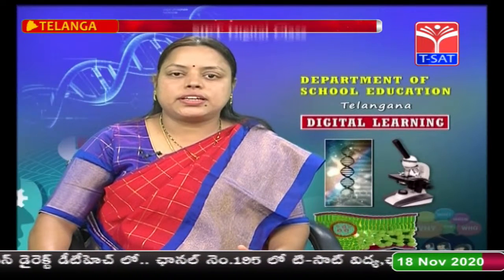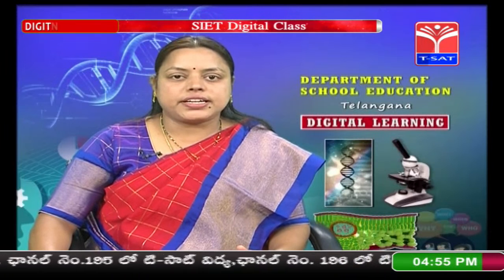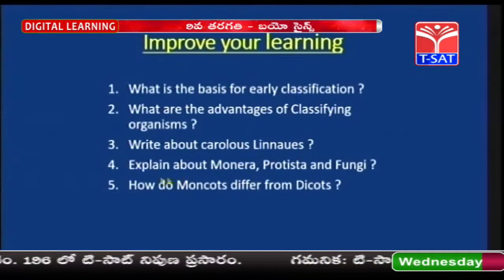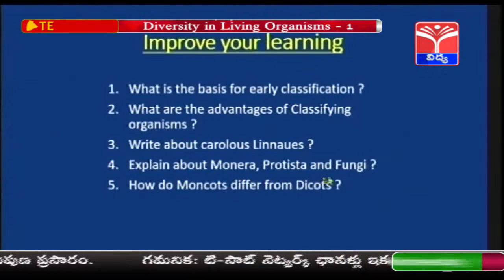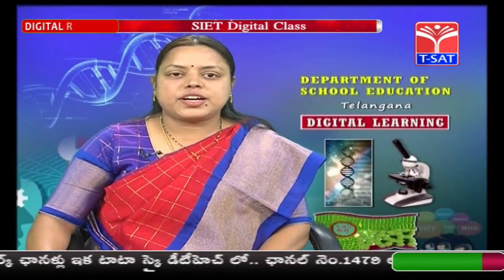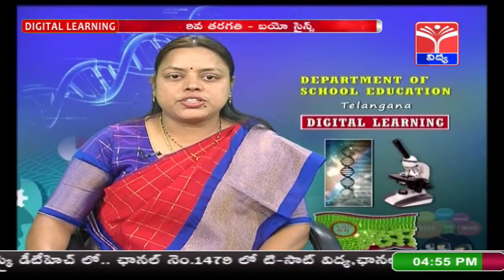What is the basis for early classification? What are the advantages of classifying organisms? Write about Carolus Linnaeus. Explain about Monera, Protista, Fungi. How do monocots differ from dicots? For better understanding of the concepts, solve the worksheets.